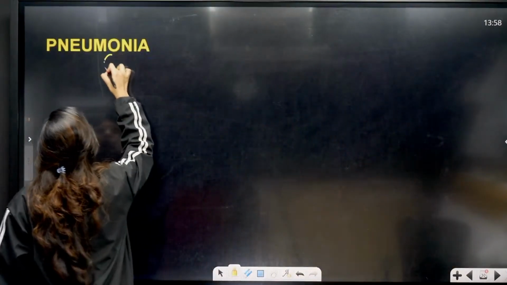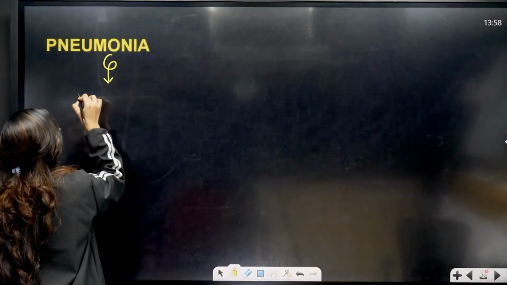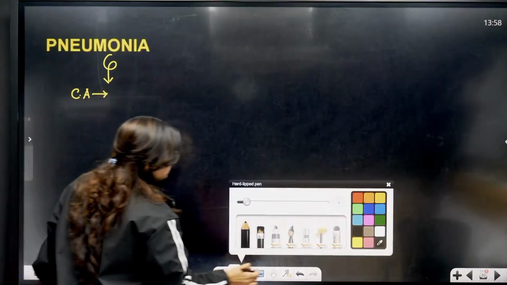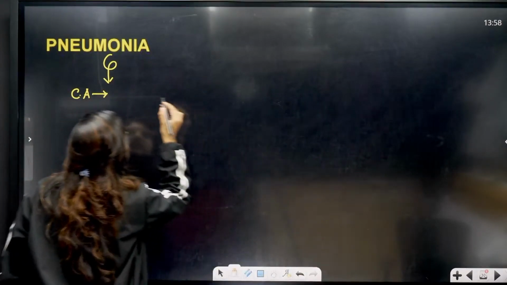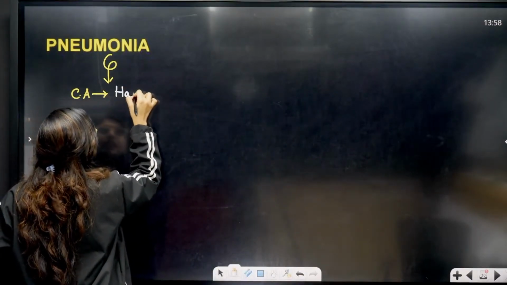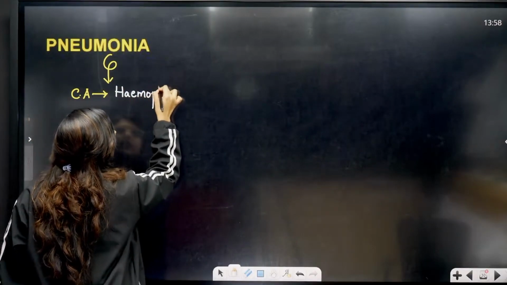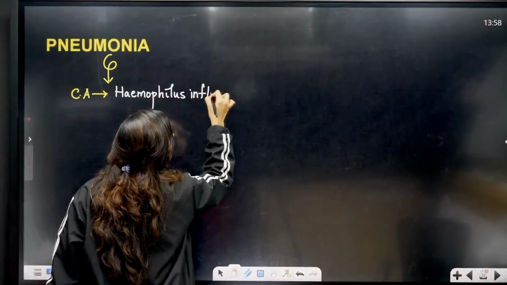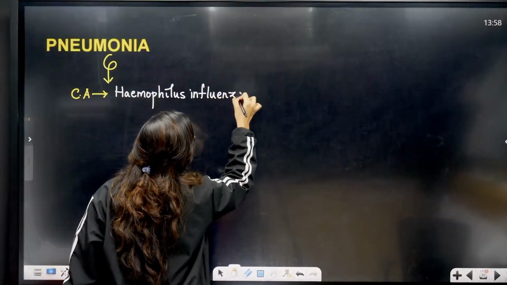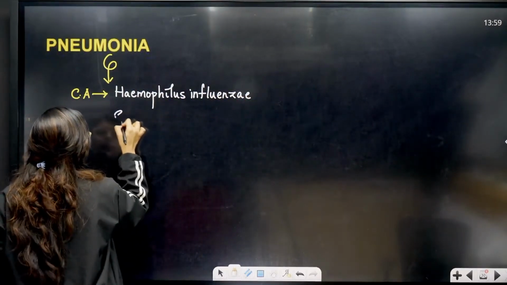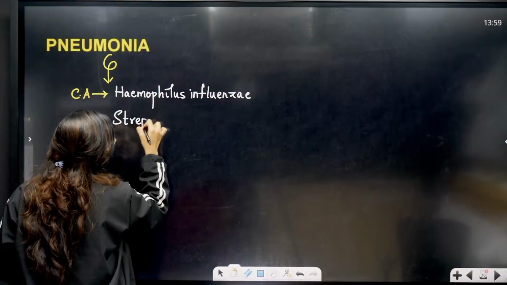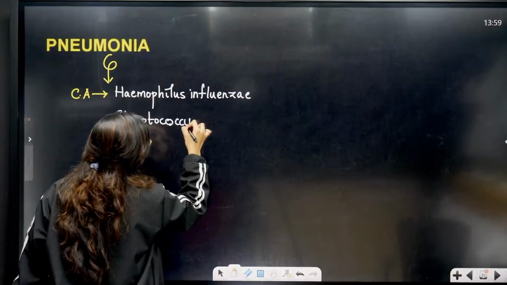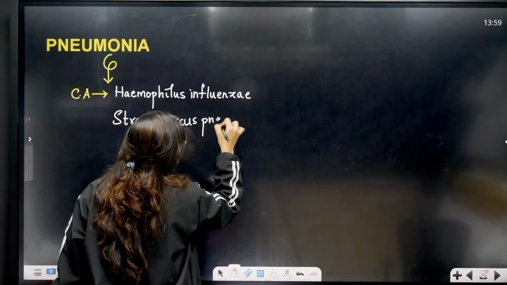Okay, now tell me about pneumonia. Pneumonia, what is the causative agent? All of you tell me in the chat box. Let's see how many of you remember. The causative agent is going to be Haemophilus influenzae and Streptococcus pneumoniae, used by Griffith for the transforming principle experiment. Okay, Streptococcus pneumoniae.